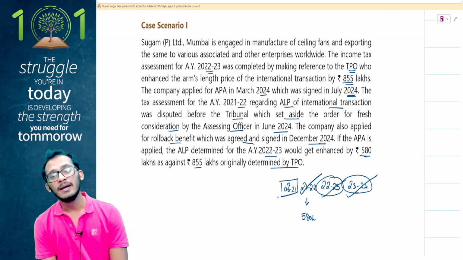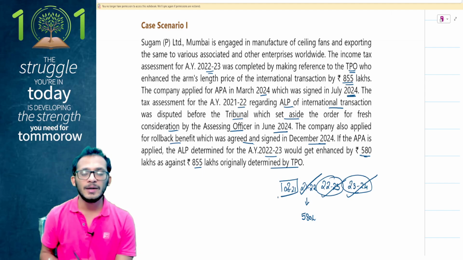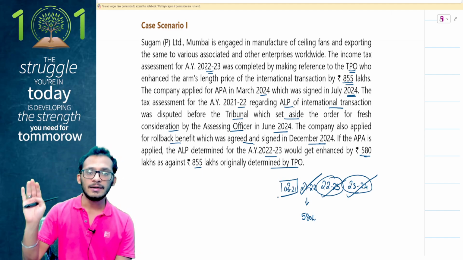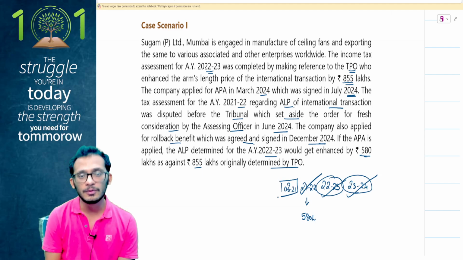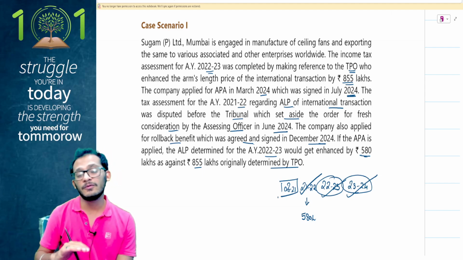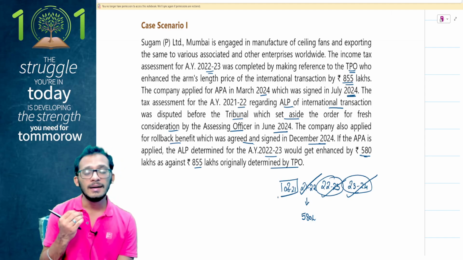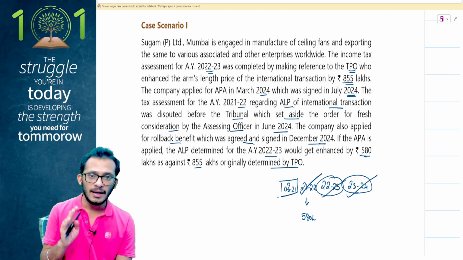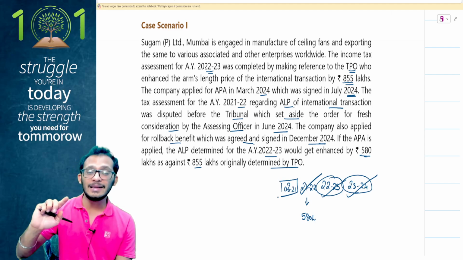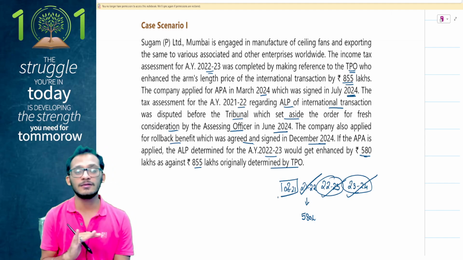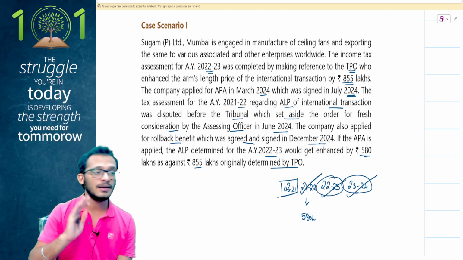This 2021 is what we have to discuss, because understand, 2021 or assessment year 21-22, tribunal has passed this case for a remand report and has sent it back to the assessing officer for fresh consideration. Now, let me clarify certain things to you. As per APA rules, if the matter has been disposed of by the tribunal, then it is not eligible for APA. That is what the condition has been given.